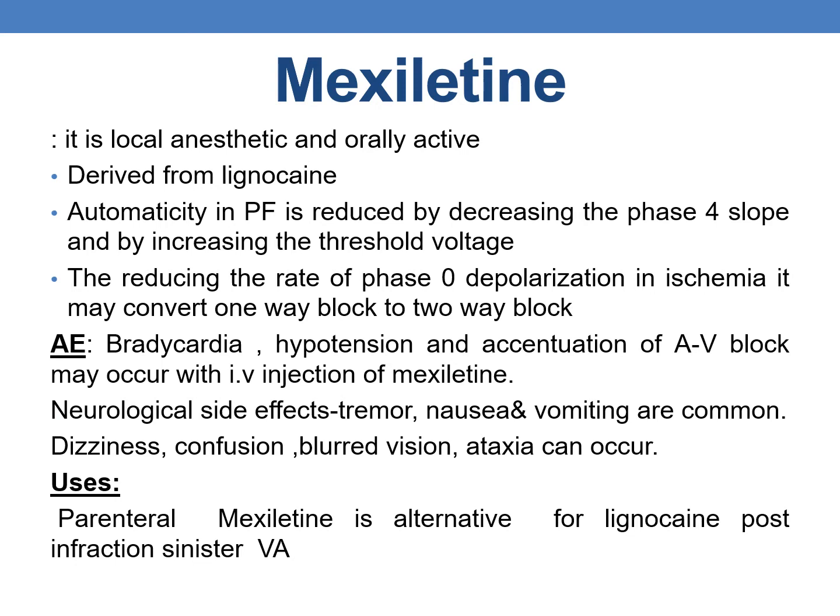Coming to the next drug of class 1B, it is mexiletine. It is a local anesthetic and orally active. It is derived from lignocaine or lidocaine. The automaticity in Purkinje fibers is reduced by decreasing the phase 4 slope and by increasing the threshold voltage. By reducing the rate of phase 0 depolarization in ischemia, mexiletine may convert one-way block to two-way block.